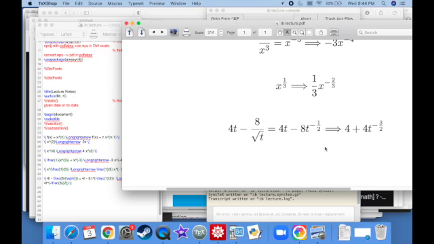And that's it. So the negative 1/2 comes out front, a negative times a negative is a positive, and 8 times a half is 4. Negative 1/2 minus 1 is negative 3 over 2. Really, the power rule can just be applied all over the place, no problem.